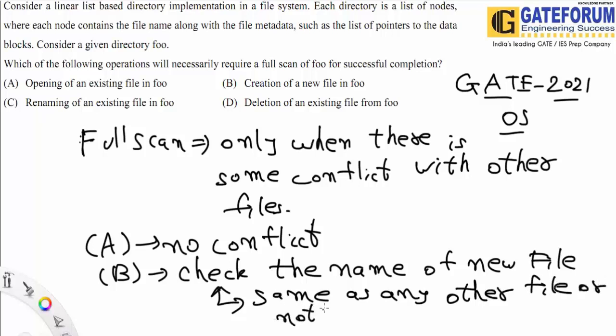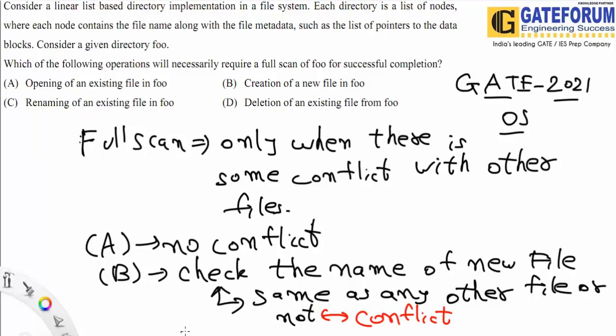Okay, so in this case we will require a full scan, because we need to check whether the name which we have created is the same as the name of the other file or not. So it would create a particular conflict with other files. So B would be the answer, in which we would be getting the full scan. Let's try to see the others, because it's an MSQ question.